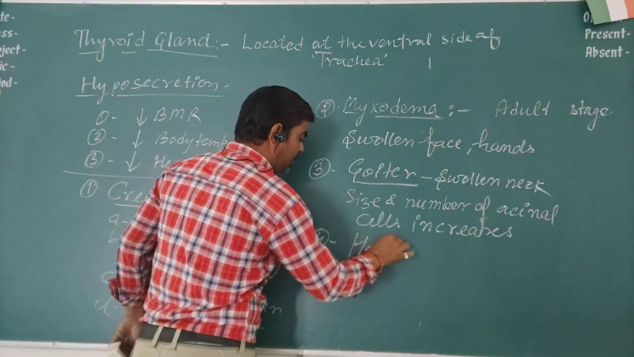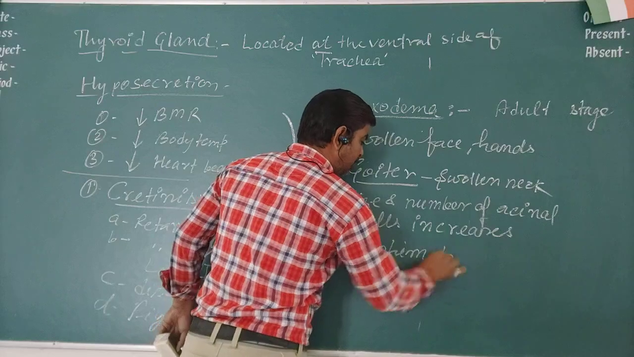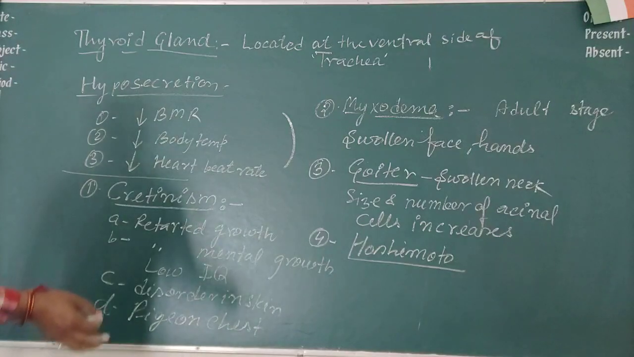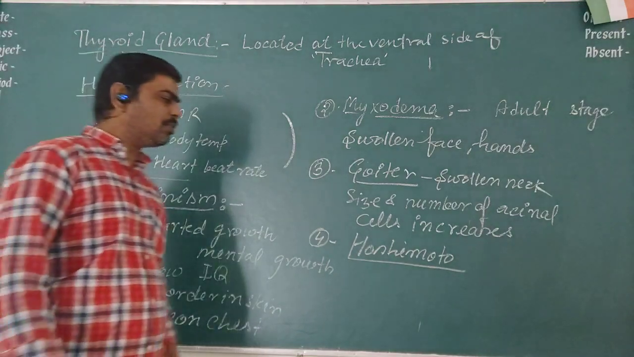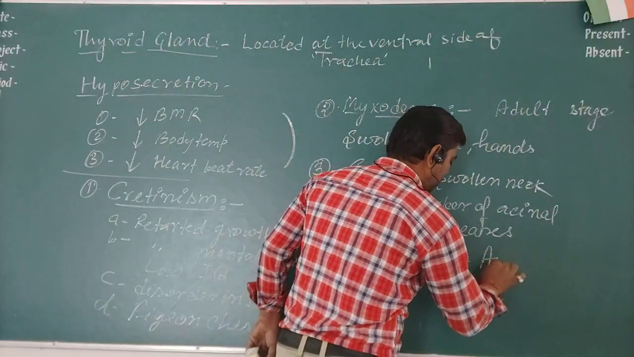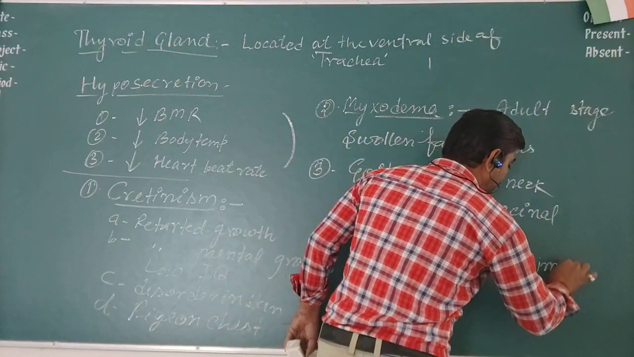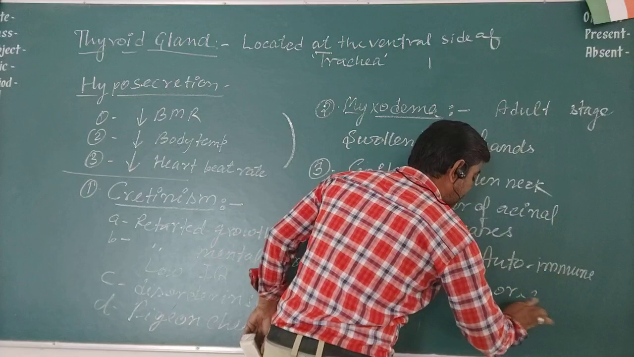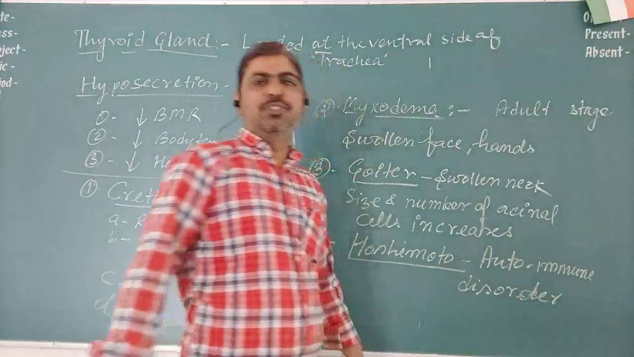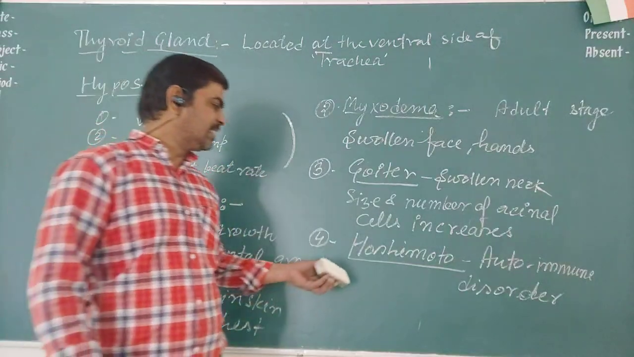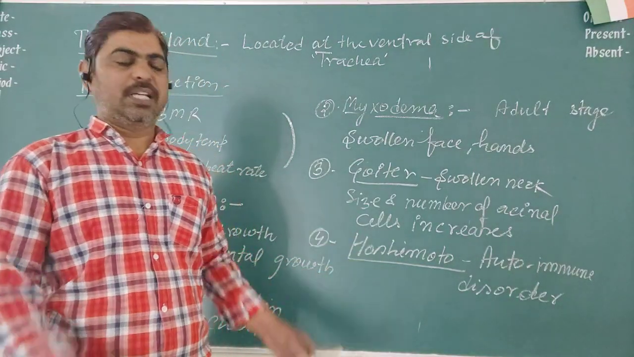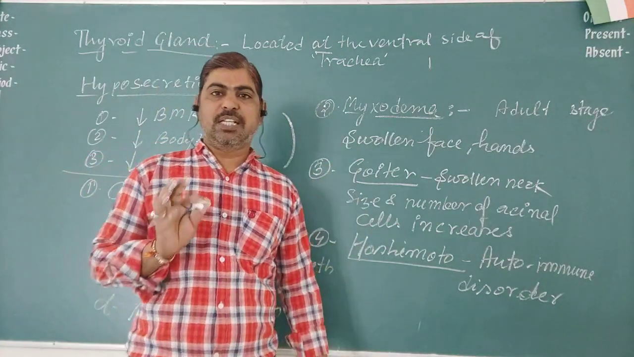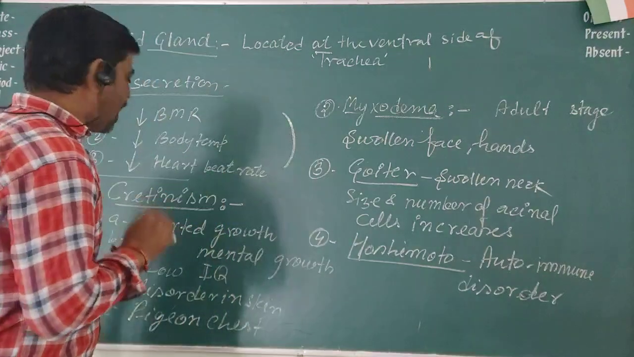Hashimoto is also a disorder due to hyposecretion of this hormone. What happens in Hashimoto? This is an autoimmune disorder. What happens when the secretion is too low? Then our immune system feels that this thyroid gland is unnecessary, and it destroys the whole thyroid gland, and that condition is called Hashimoto. This happens because of hyposecretion, less secretion of thyroxine hormone.